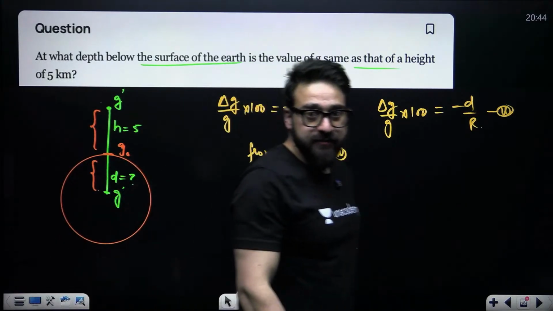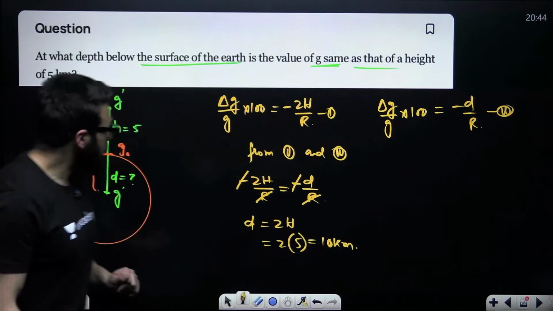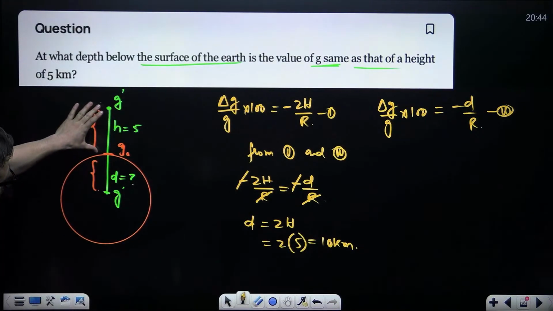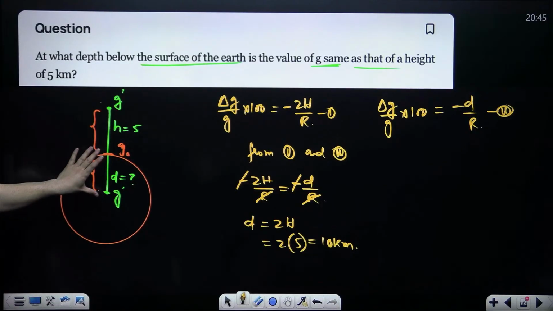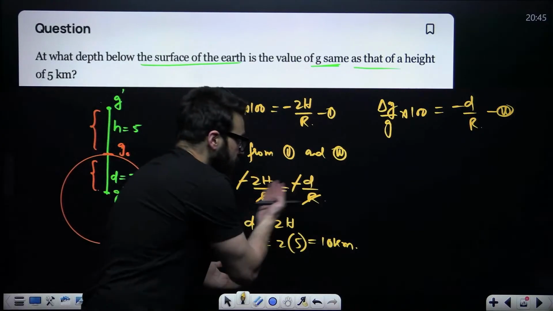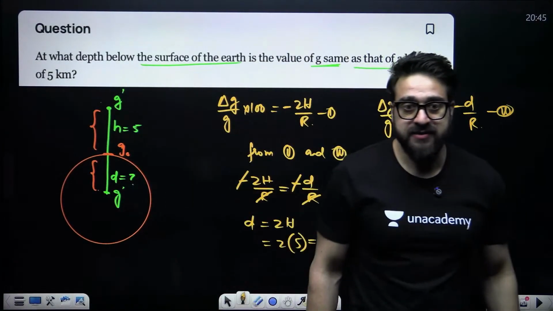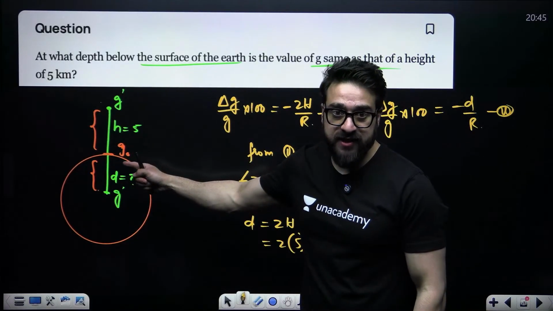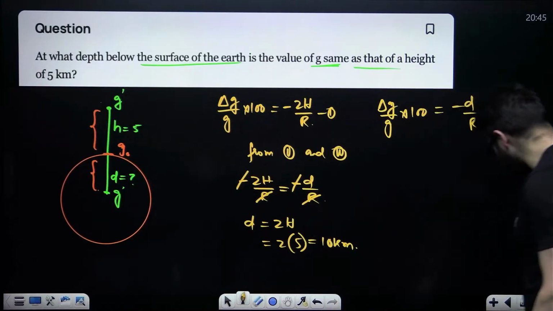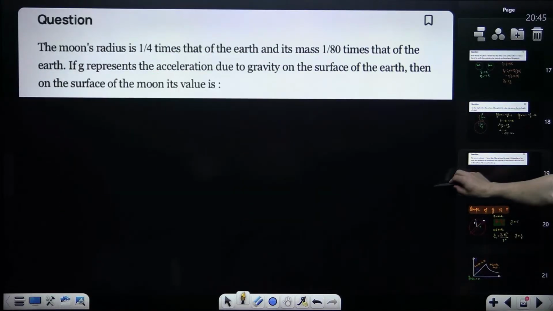Is this clear? Simple logic you are applying over here. Whatever is the change in g at height h, the same will be the change in g at that depth. Then you balance the equation and get the answer. Is this question clear to each and every single student?